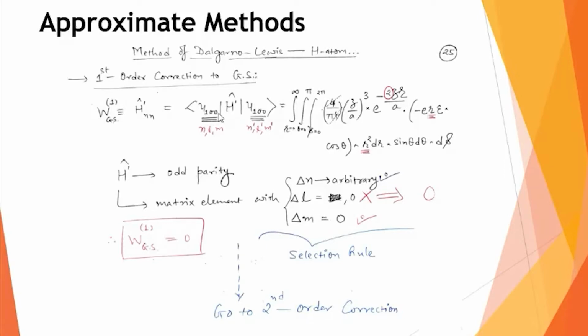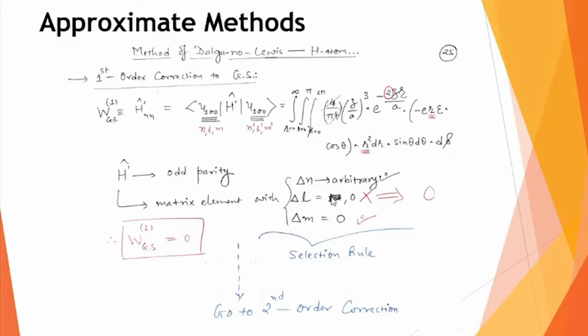And if you just look at our expression, this bra state has L equal to 0 and the ket also has 0 value. That means the change in L comes out to be 0. So whenever delta L equals 0 and your h dash has odd parity, such an integration will always result in 0.